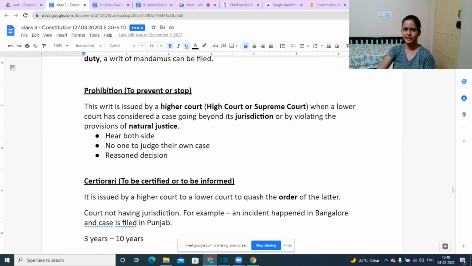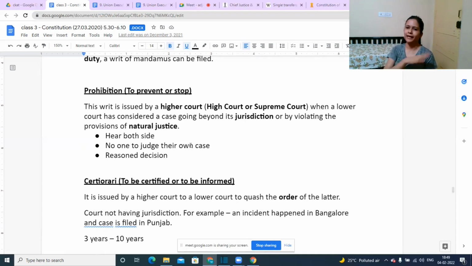Principles of natural justice are nothing but these three things that we need to follow: both sides should be heard before giving a decision, no one should judge their own case, and a reasoned decision. So if a lower court is going beyond its jurisdiction or taking up a matter where it doesn't have jurisdiction, or somehow there is some mistake happening, higher courts will issue the writ of prohibition and ask the lower court to stop that proceeding because maybe they don't have jurisdiction. This is nothing but the writ of prohibition.